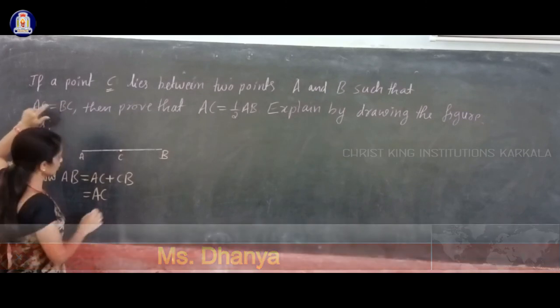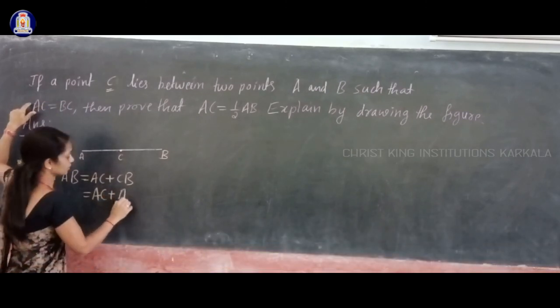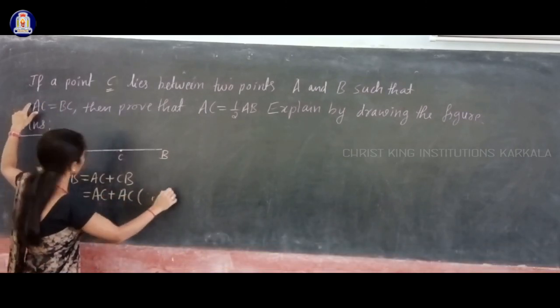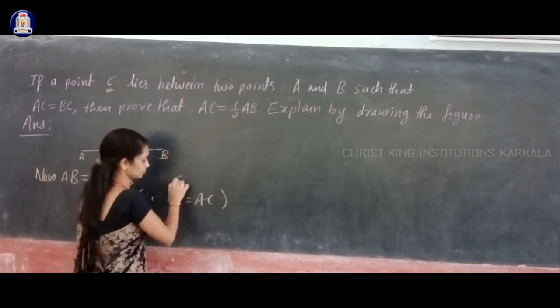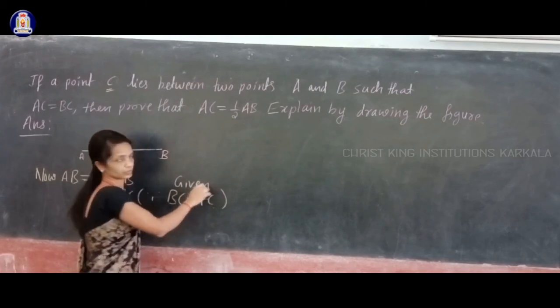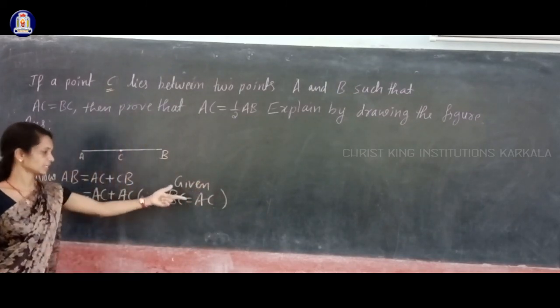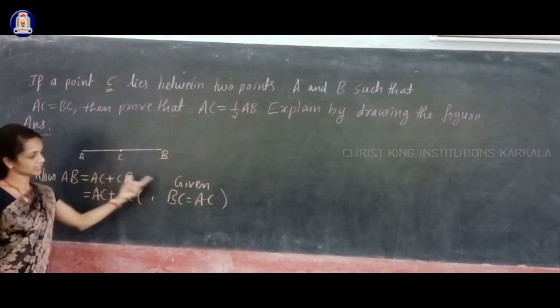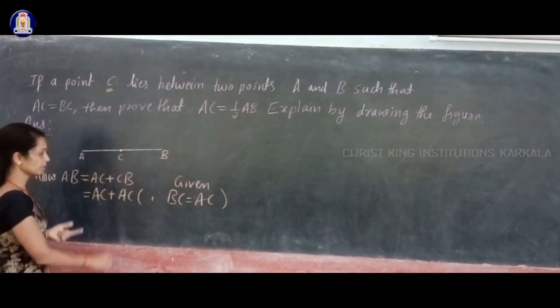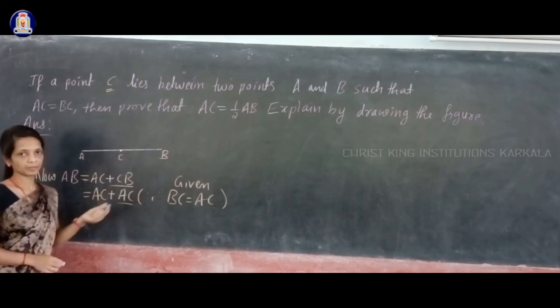What is CB? That is AC, right? Since we are given BC is equal to AC, I here wrote BC as CB. BC and CB are one and the same. So I replaced this CB by AC.